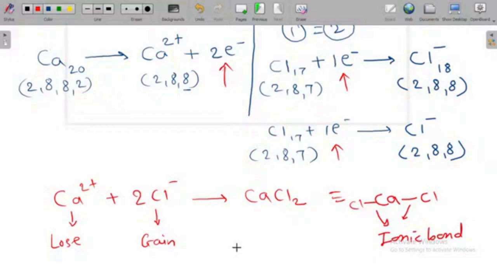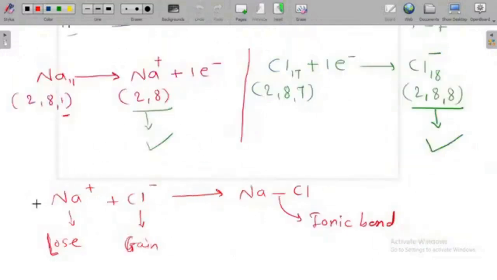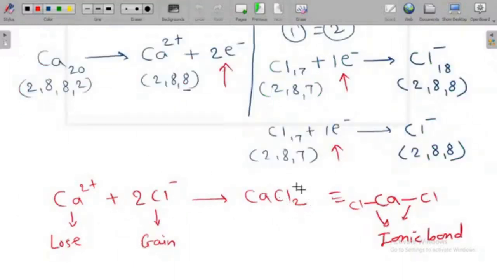Triatomic molecule is there, and the previous NaCl we have seen is the diatomic molecule. NaCl is a diatomic molecule because two atoms are involved here, and calcium chloride is a triatomic molecule because three atoms are involved here. Understand?